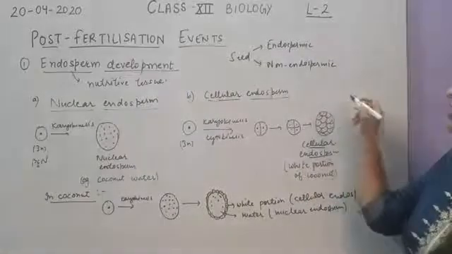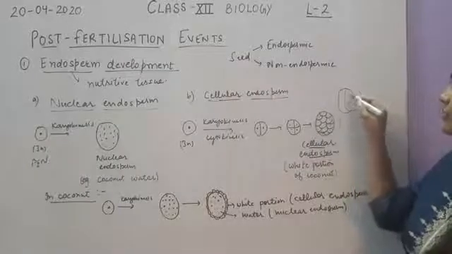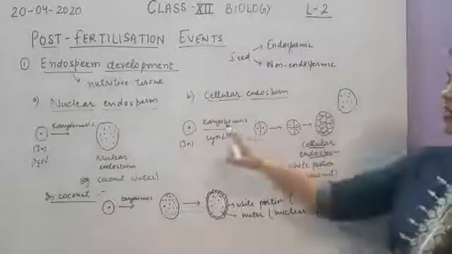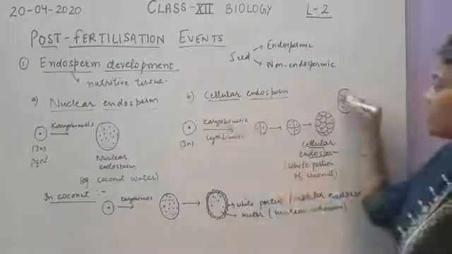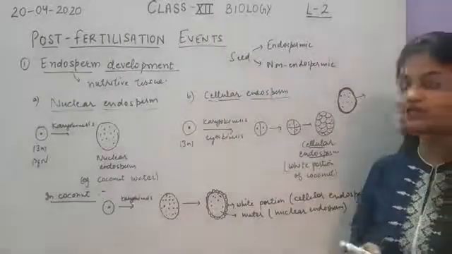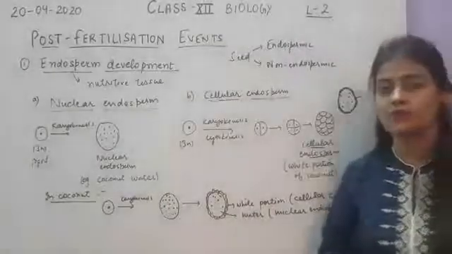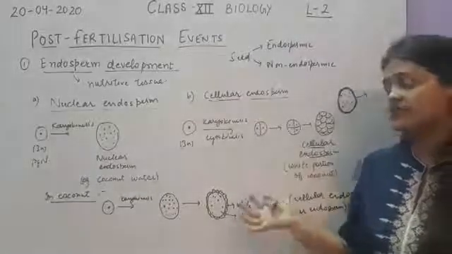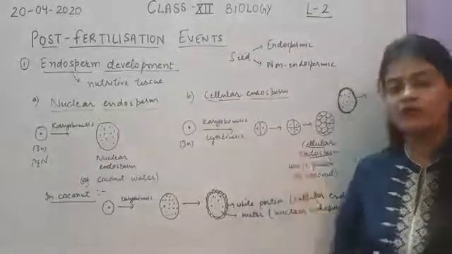So all of you have seen the coconut. Inside the coconut we have coconut water, that is the nuclear endosperm, and around that coconut water we have a layer of white portion which is actually the cellular endosperm. So how does it happen, how are both the types of endosperms there?